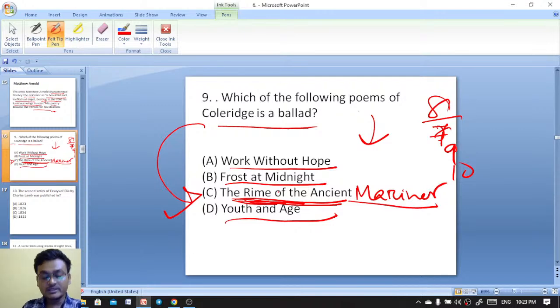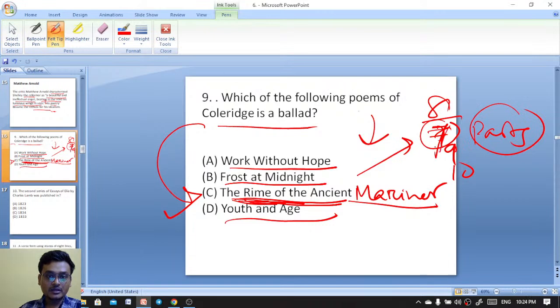Now tell me how many parts there are in Rime of the Ancient Mariner, and which bird was killed. 8, 7, 9, 10. Excellent, it has 7 parts. Now tell me which bird was killed.